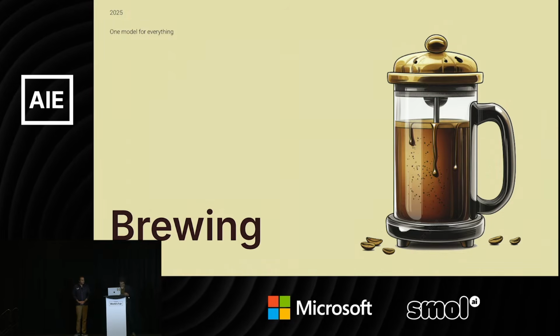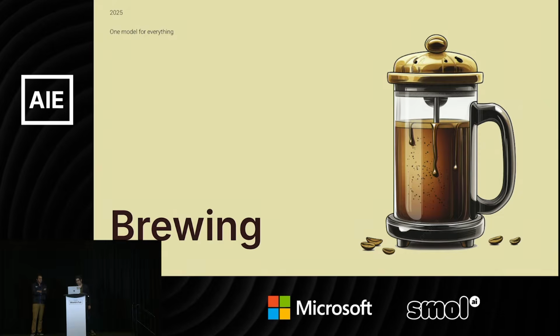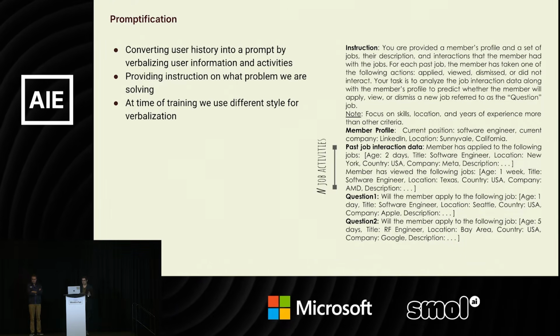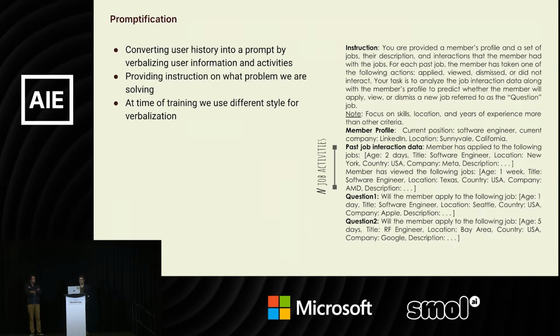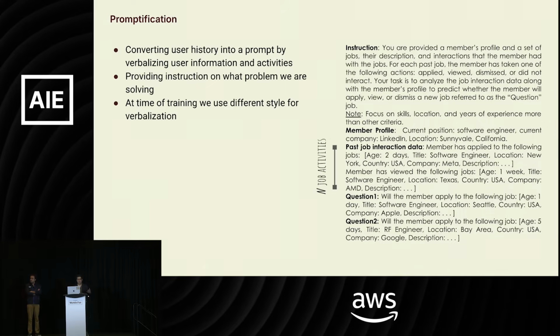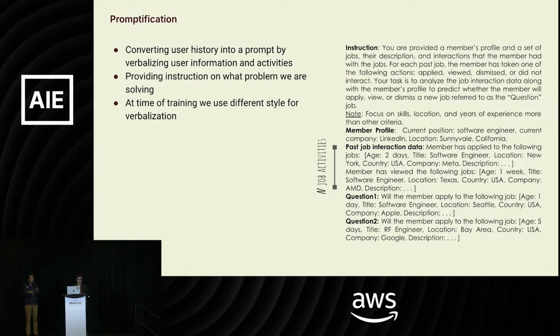Okay, so let me talk a little bit about the building of the model. In order to make use of the LLMs, which is what I think most of you are here for, we need to convert all the information we have about the users and the interactions and everything that they had into a prompt. And this is what we call the magic of promptification.